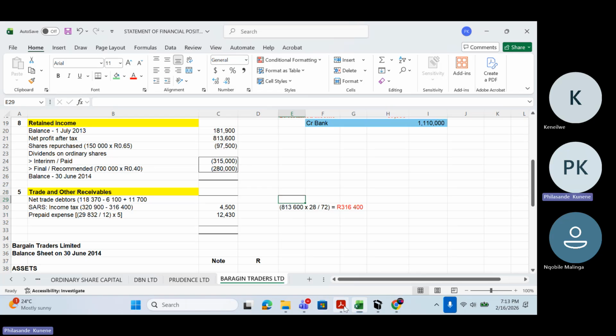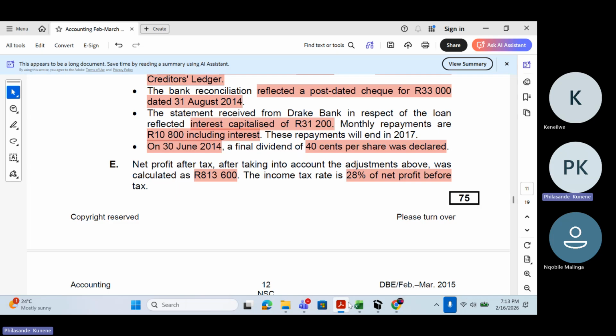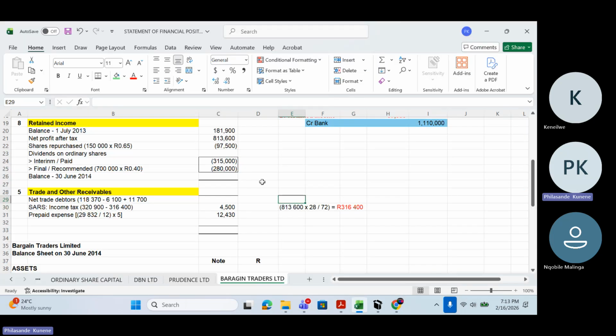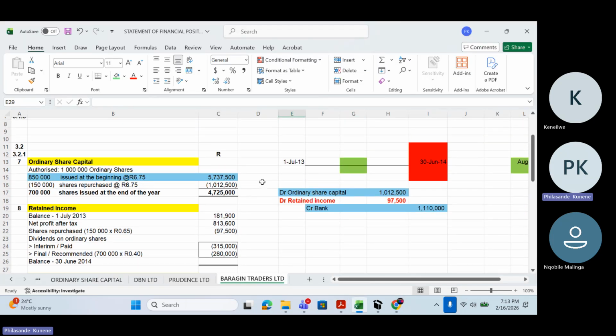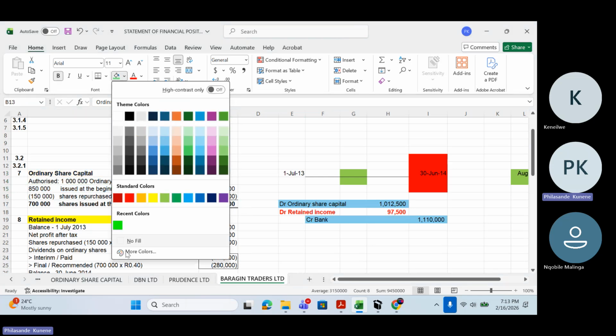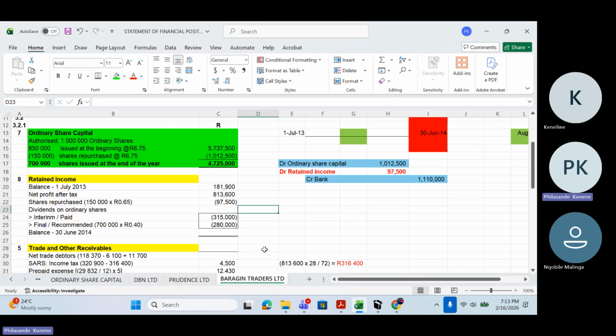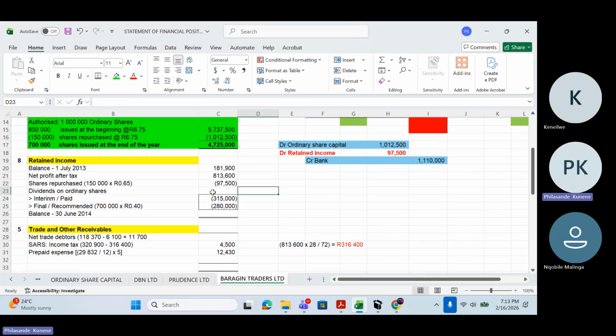So now we have dealt with all the transactions. By the last transaction, we're done with our question, the only thing is to deal with our spreadsheet, close up all the amounts. Ordinary share capital is done and closed. Retained income, balance 1 July, we have net profit after tax, shares repaid, dividends on ordinary shares.